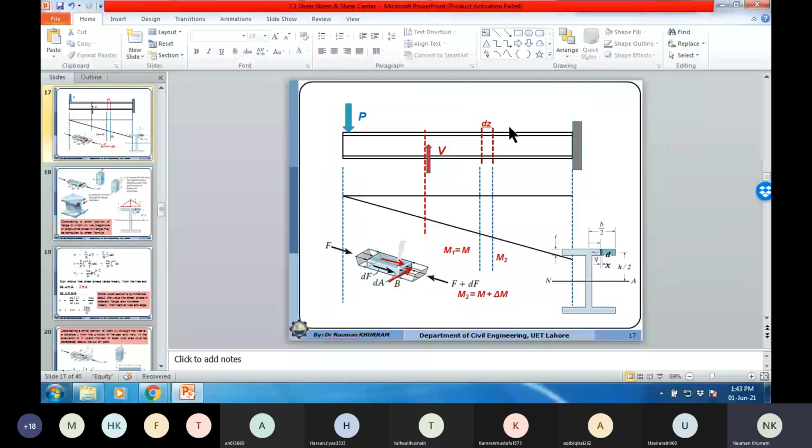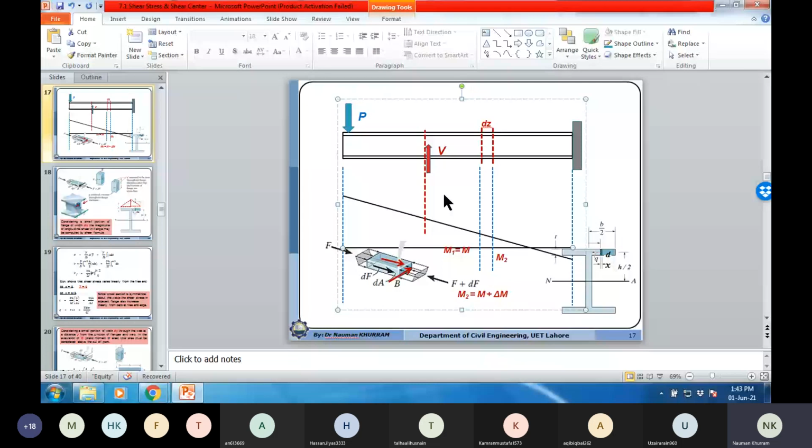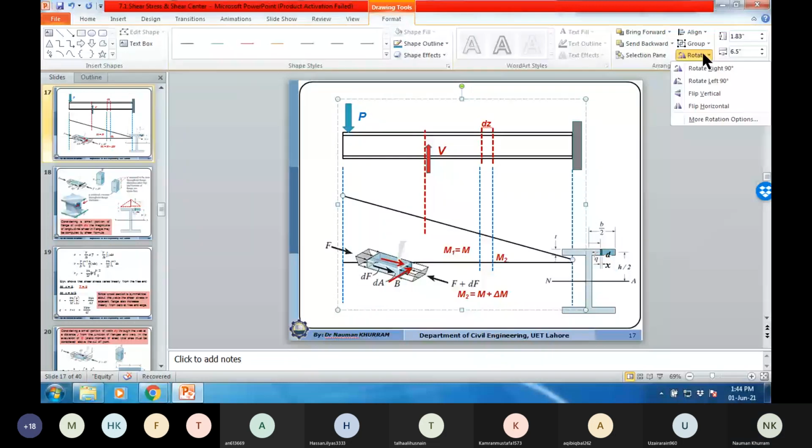So I need to move this line here, and I need to move this line. Yes, now it may become more compatible.